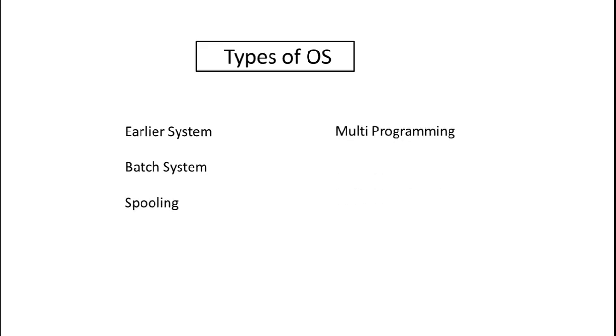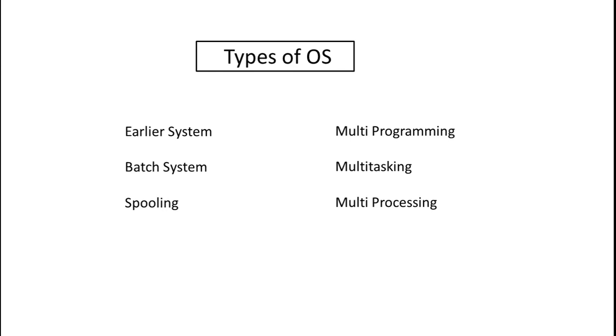If we look at the types of OS, there are various types of operating system: first, the earlier system; second, batch operating system; third, spooling; fourth, multi-programming system; fifth, multitasking operating system; and the last one is multi-processing operating system.